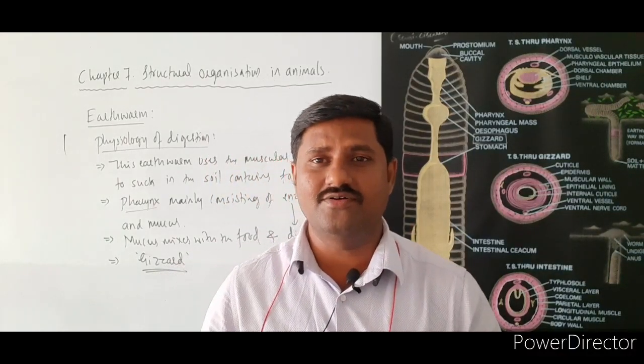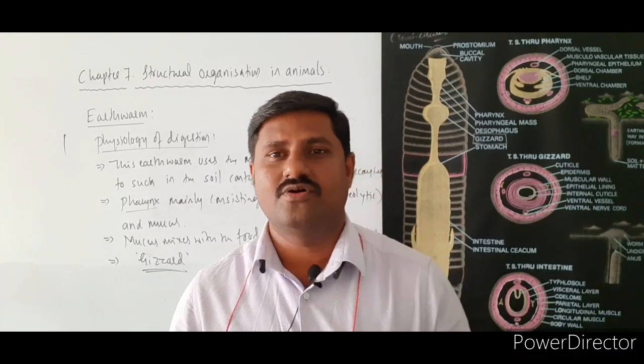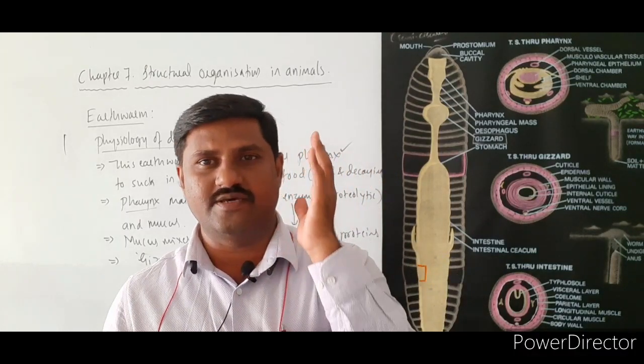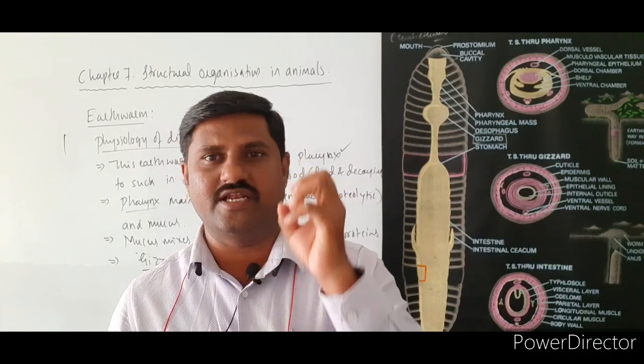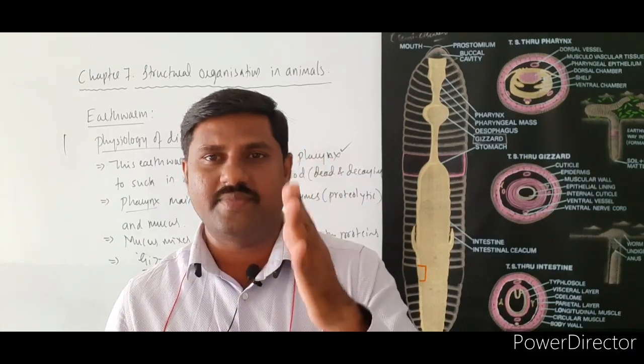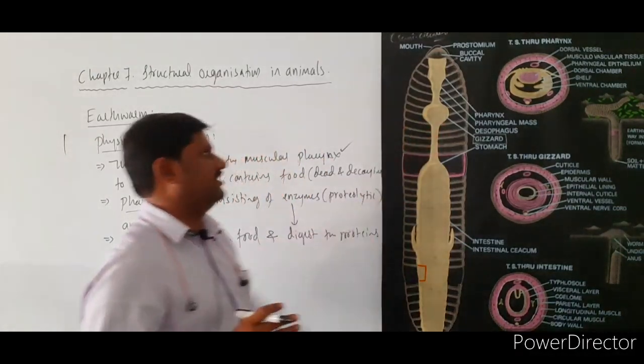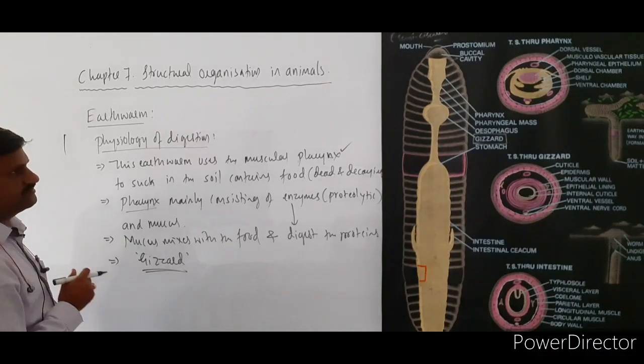So this is how the major digestion, especially the breakdown of the larger food material into simpler ones, takes place in the gizzard itself, right?